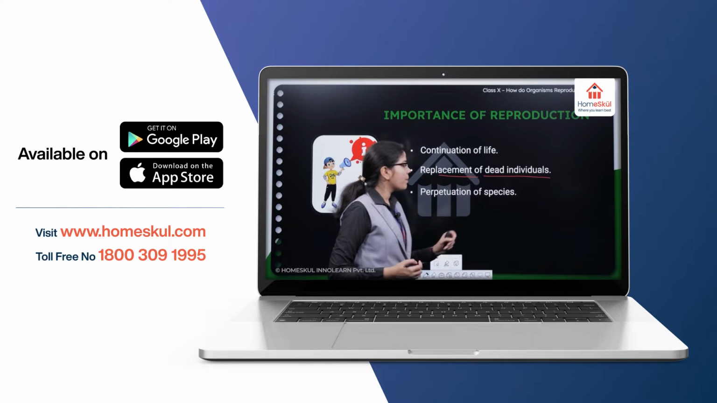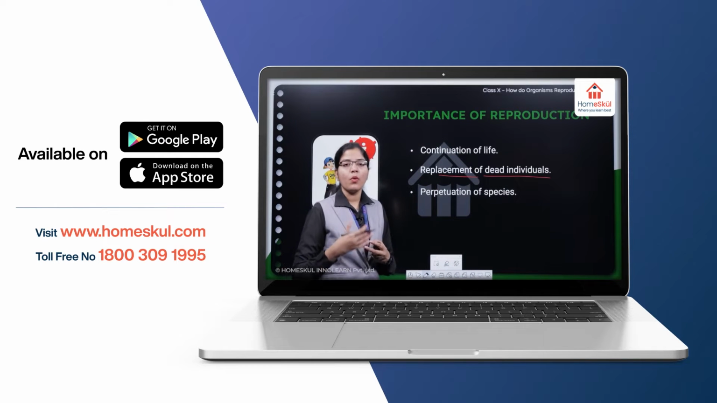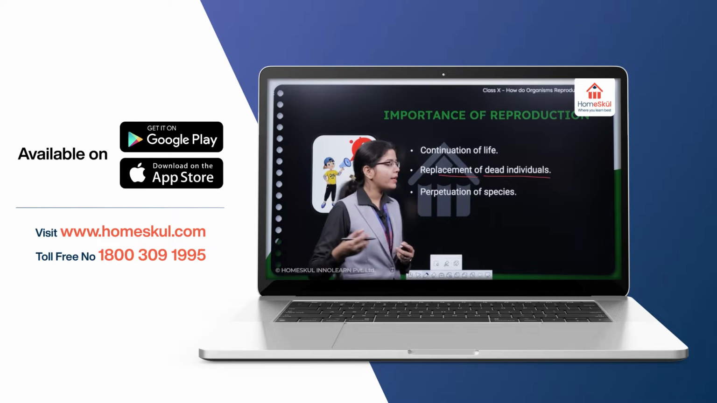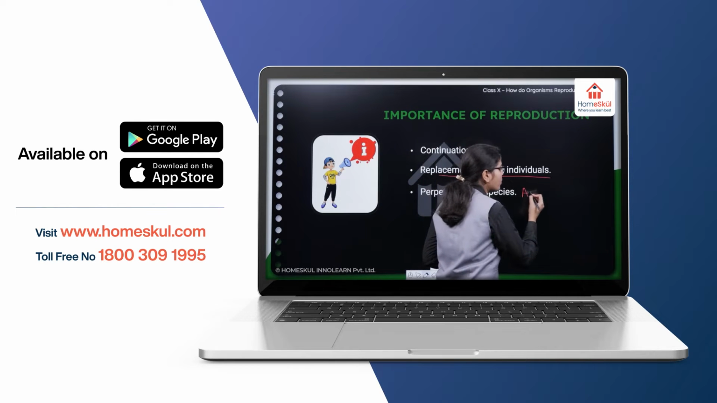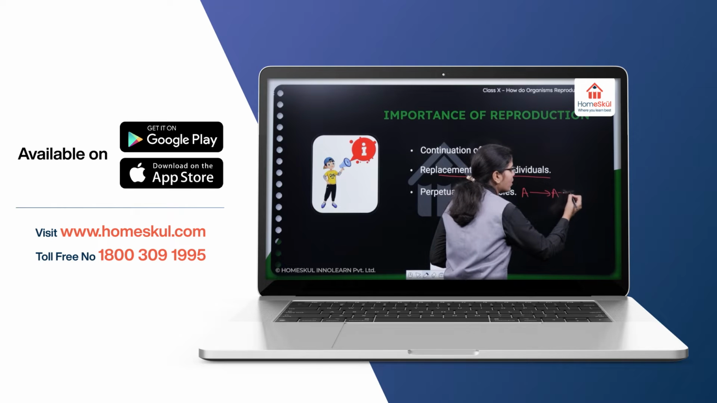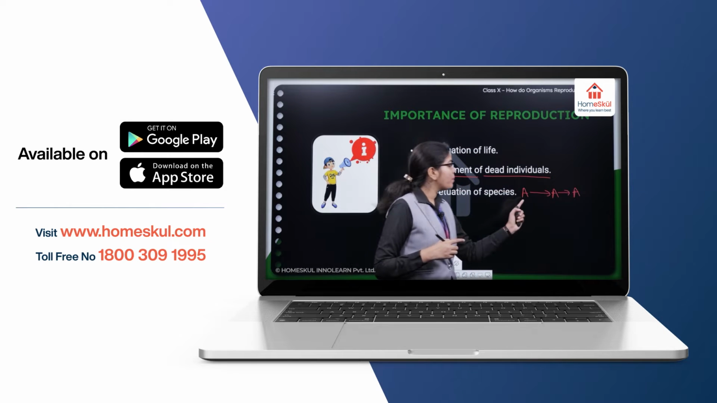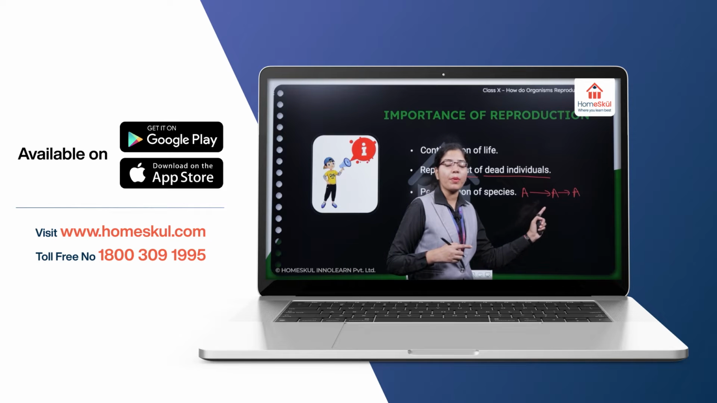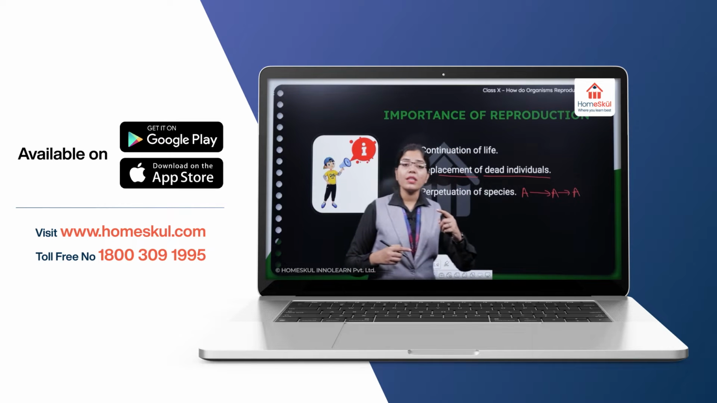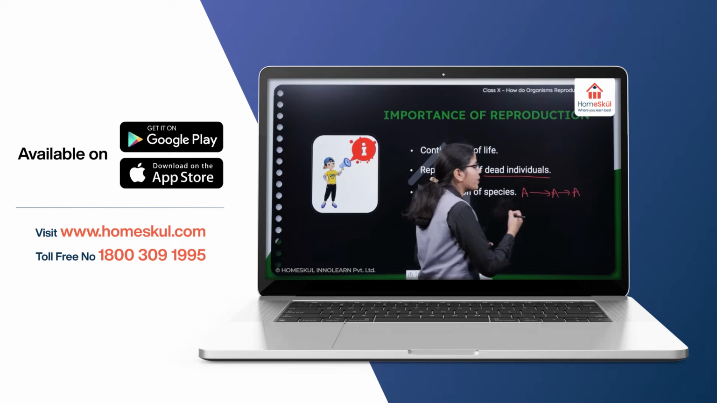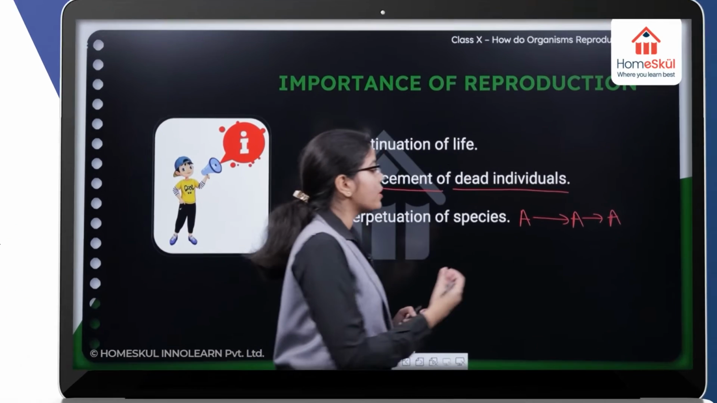Perpetuation of species means continuity of species. One species will give rise to another of the same species, right? If this is the species, it is going to make offspring, so this will be of the same species. Same species means that they are similar in appearance, in body designs, but they have some variations also. Okay, this is very important. That is why reproduction is important.